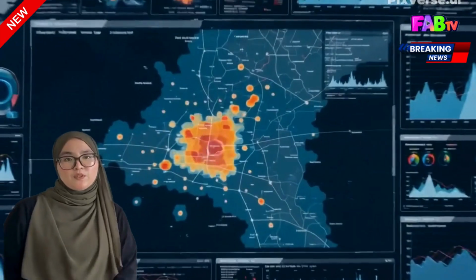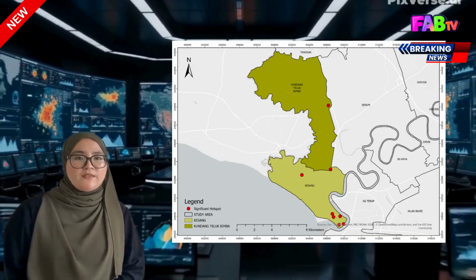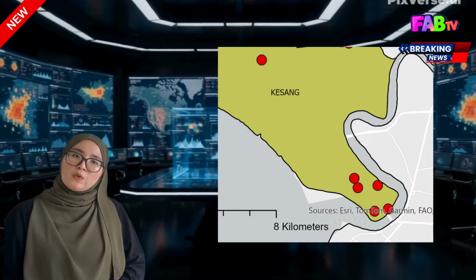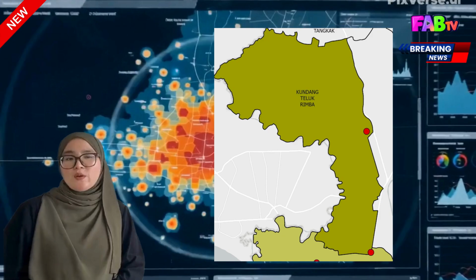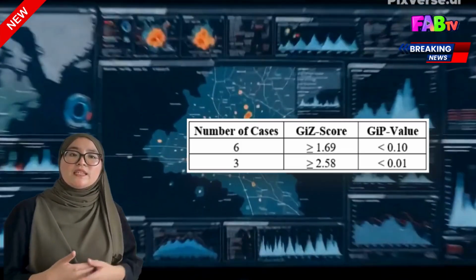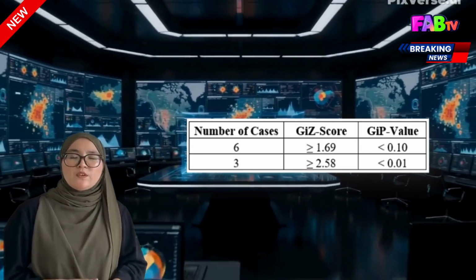Now comes the most important question: where are the crime hotspots? The hotspot analysis identified 9 statistically significant hotspot locations. Most were concentrated in Kesang, while the remaining hotspots were located in Padang Teluk Rimba. Areas with higher Z-scores indicate stronger hotspot intensity, providing valuable information for targeted policing.